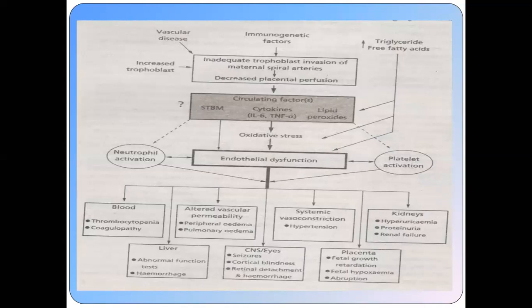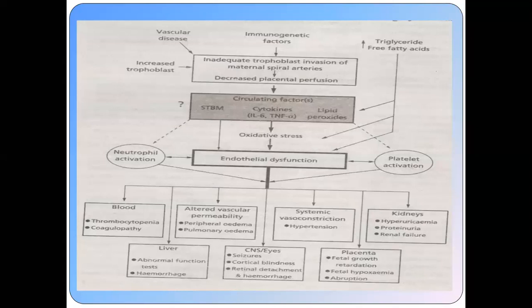This leads to decreased placental perfusion. There may also be immunogenetic factors, triglycerides and free fatty acids. All these cause decreased placental perfusion, which leads to the release of certain cytokines and lipid peroxide.